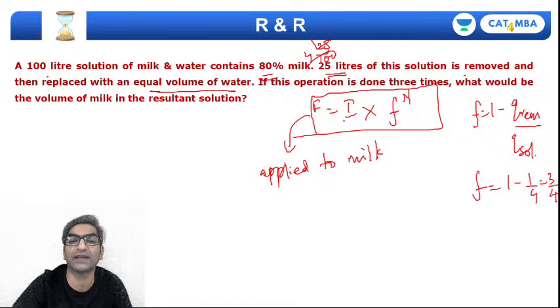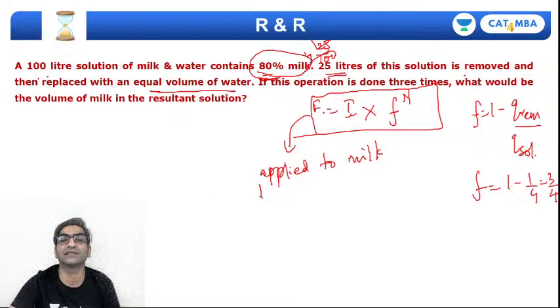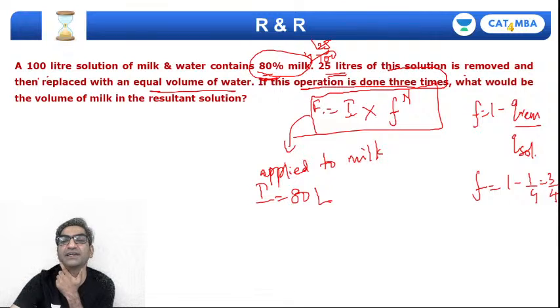How to apply it? I need to find the final volume of milk using this formula. So I need the initial milk. Initially, in 100 liters, what is the milk concentration given? 80% milk, which means I is 80 liters. What else have we been given? Right, we've already calculated F. How many times is this operation done? This operation is done 3 times in total.